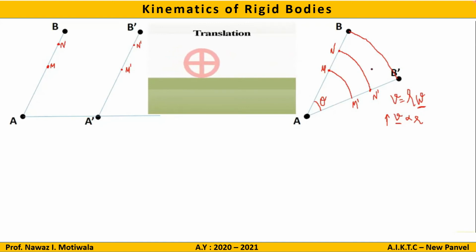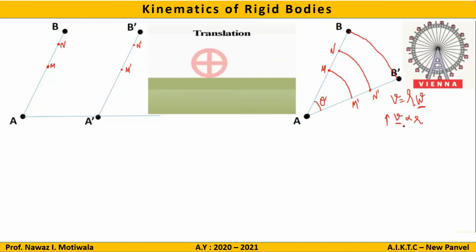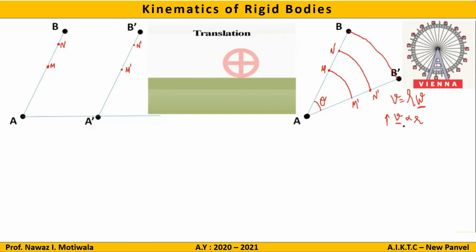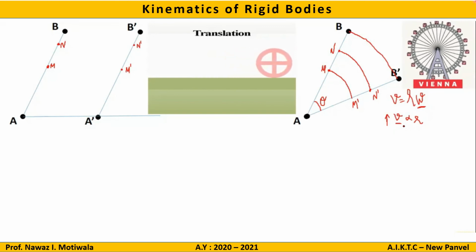So to maintain that, the velocity of B should be more as compared to the velocity of point M. Hence we can say that as the point goes away from the pivot point, the linear velocity goes on increasing.